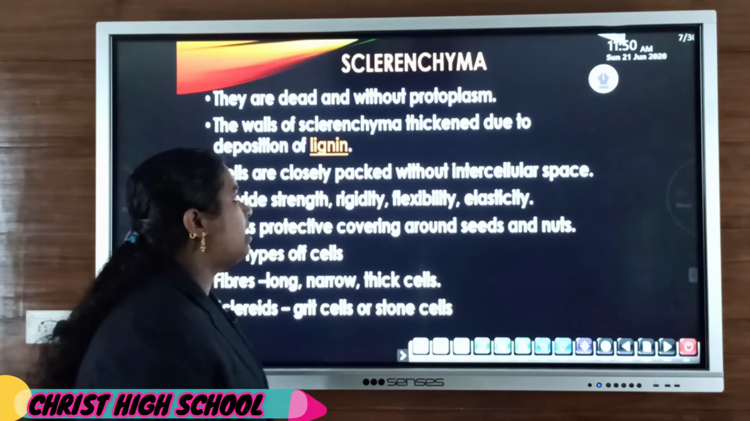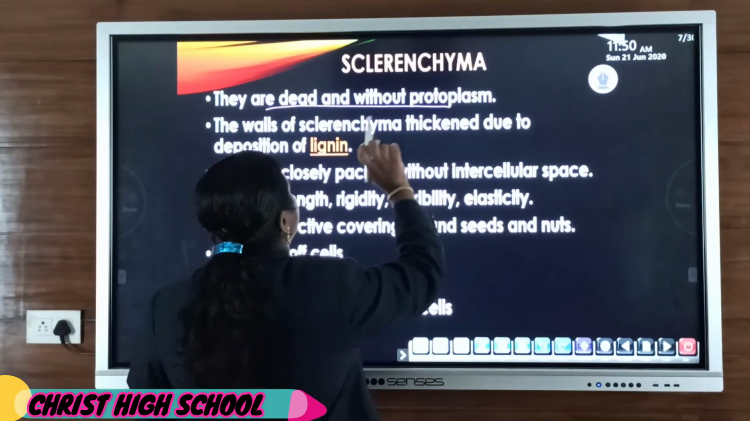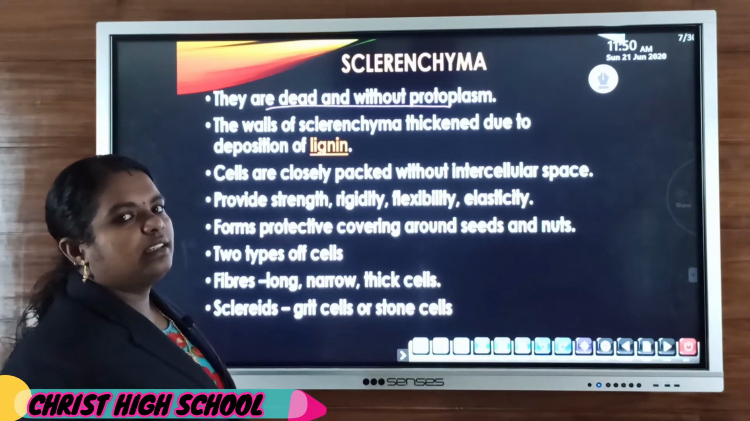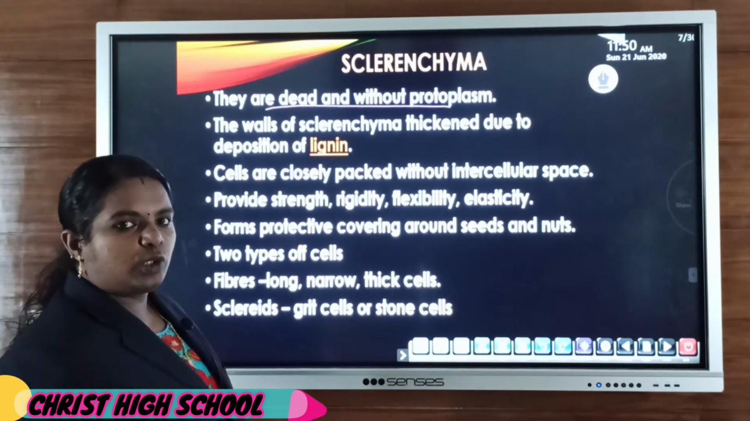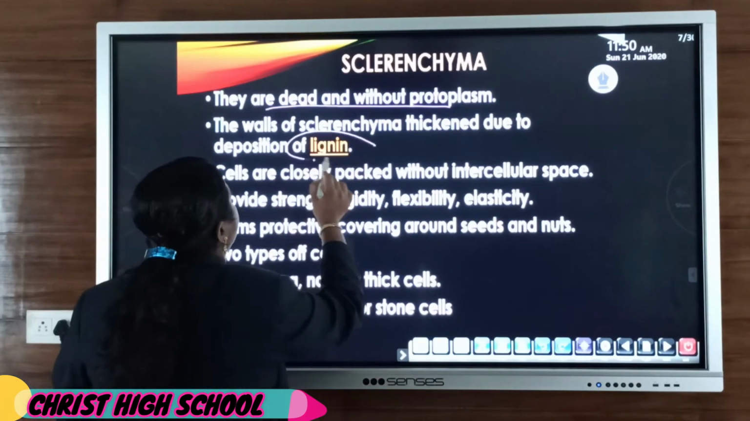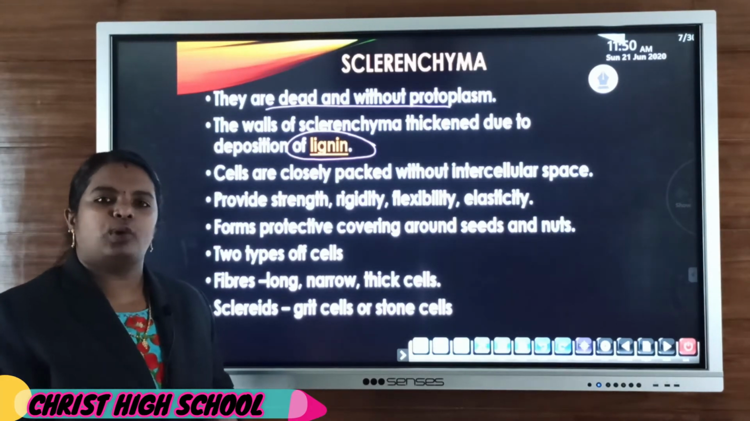Then sclerenchyma, the third type. They are dead cells without protoplasm. Sclerenchyma cells are mostly dead, that means without protoplasm. Protoplasm is the living content. Then they are thickened due to the deposition of lignin. That means their cell wall is made up of lignin.